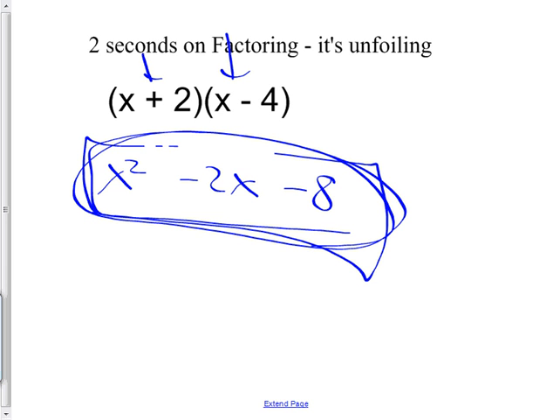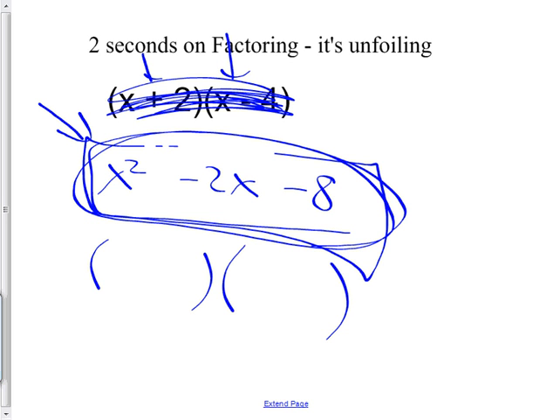All right, so if the question was, factor this, you would go, okay, I need 2 parentheses, x and x to make my x squared. And then I got to find something that would multiply this times this to make my 8. You know, first, outside, inside, lasts. My lasts need to make negative 8. How can I make negative 8? Well, 4 and 2 probably.